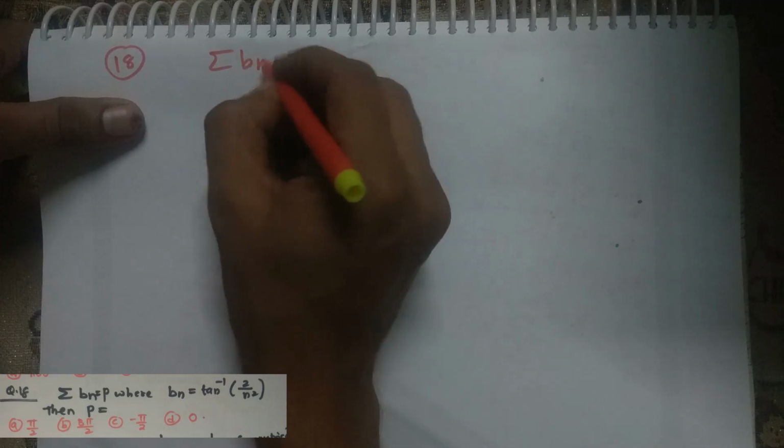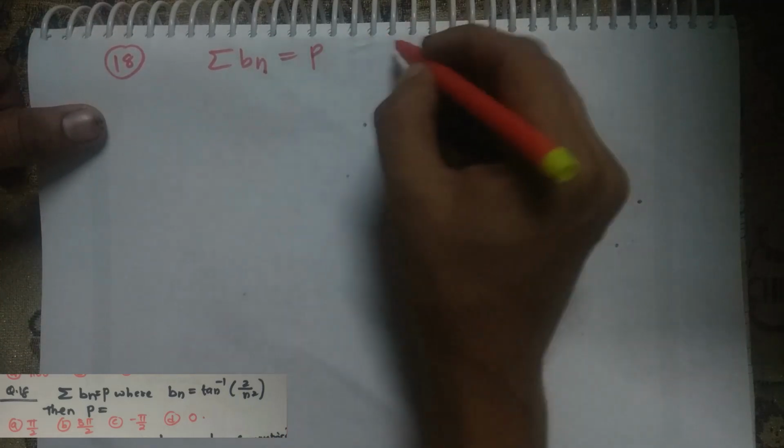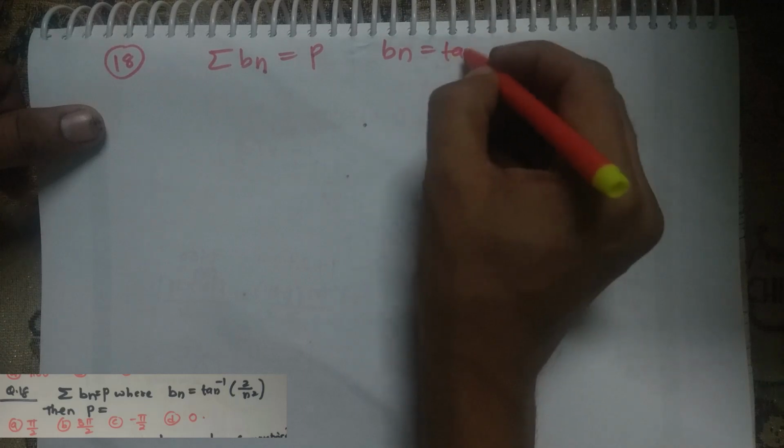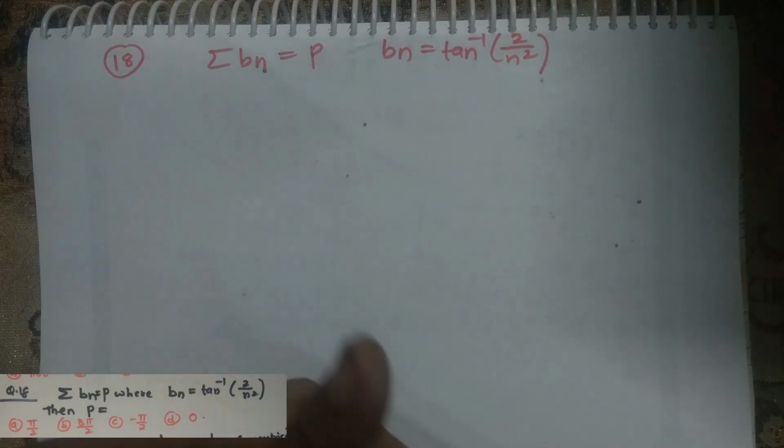Okay, let's move ahead. In question number 18, they are given one series Bn, and this series converges to some P. And what is my Bn in this case? Tan inverse of 2 by n square. This is a very interesting question.